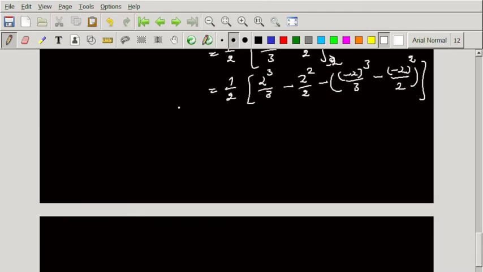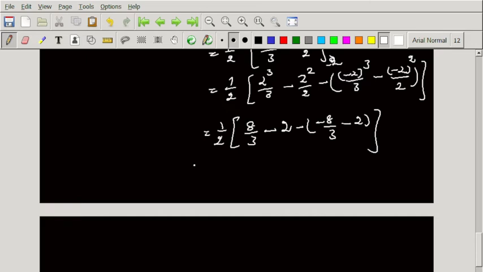Now 1 by 2 of, so this is 8 by 3. Here minus, we can cancel this one, we get only 2 here, minus open bracket minus 2 power 3 is minus 8 by 3, and here minus 2 whole square is plus 4, and here minus is there, so minus 4 by 2 is 2.